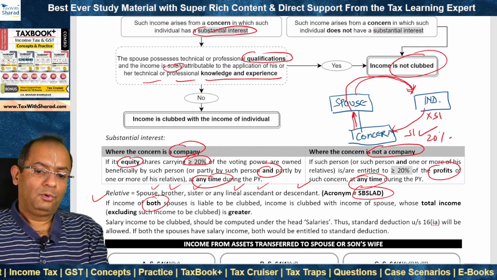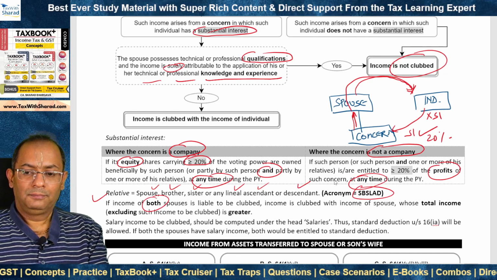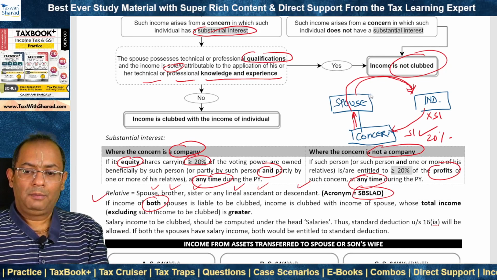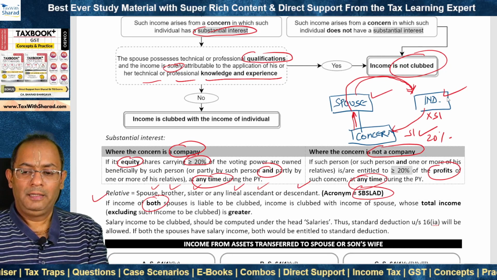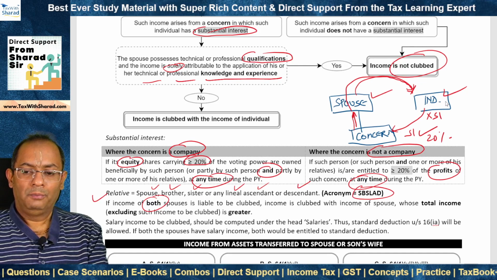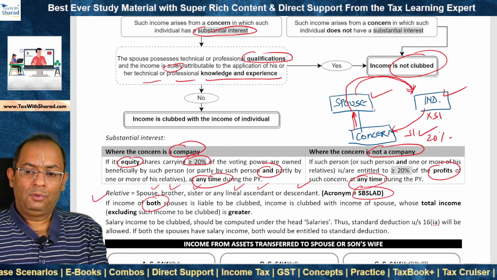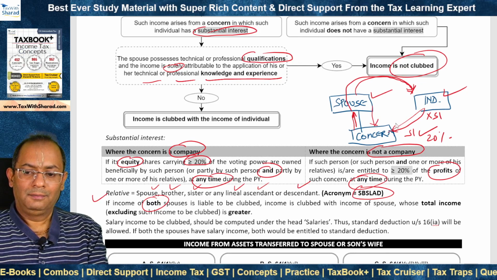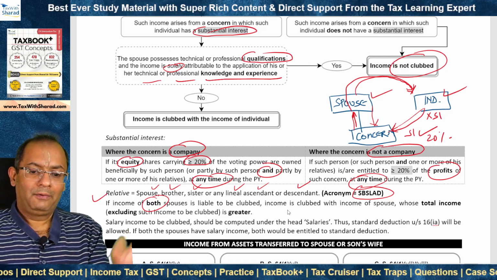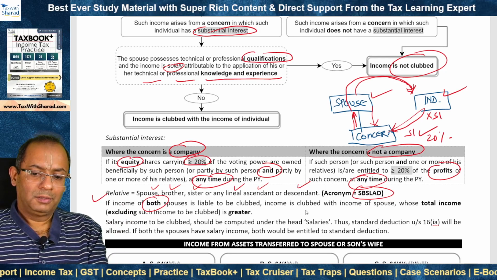What if the income of both the spouses is liable to be clubbed? It can be the case where both the persons, both spouse as well as the individual, are not technically competent for the job and both hold substantial interest in the concern. In that case, clubbing will be attracted in case of both the persons.